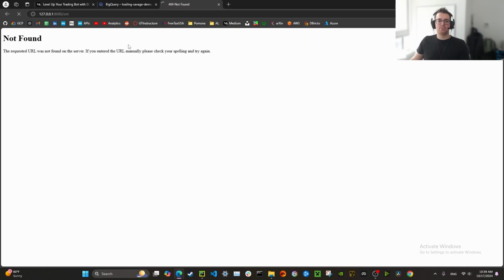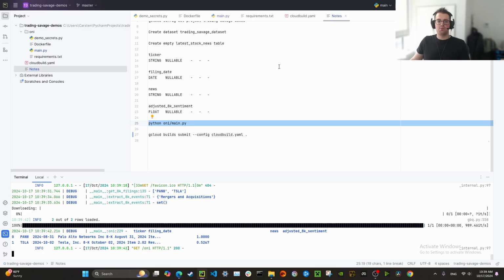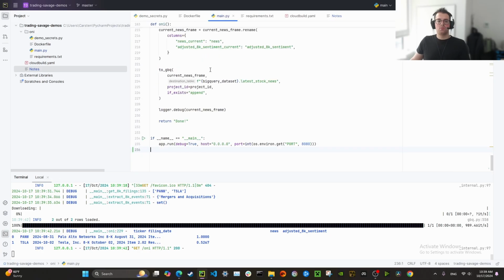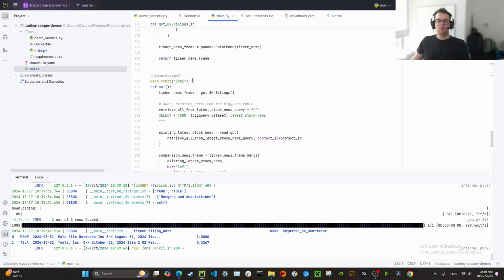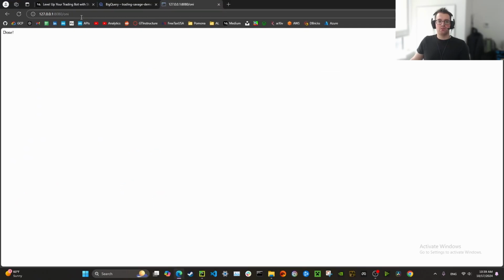And for reference, what you add here, like a slash and then the text, is going to be this app route here. So I called this Ani, but whatever you specify, that's what you need to go to in your browser.